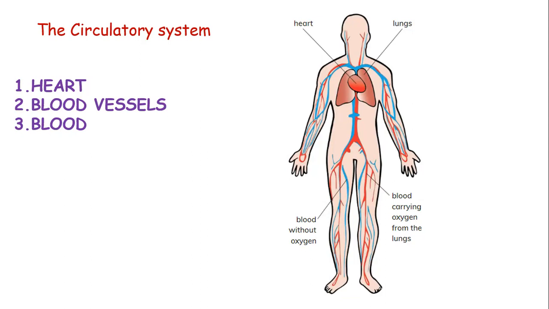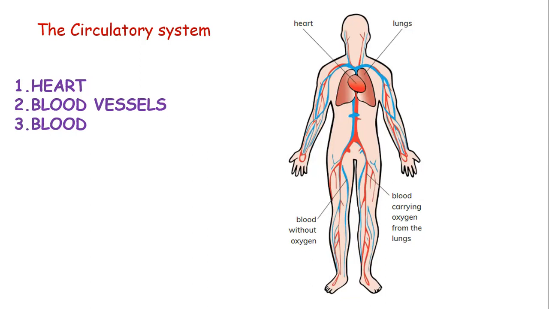And all this transportation is done by the circulatory system. So I believe at this moment, we need to understand that the circulatory system carries substances around the body.